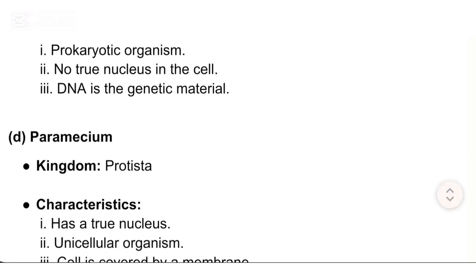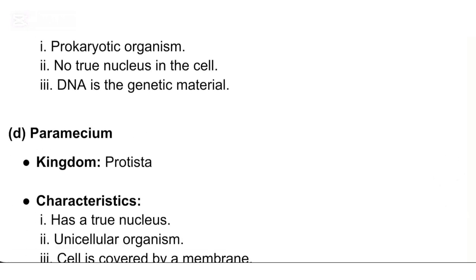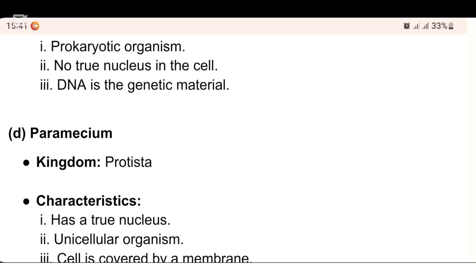Nostoc, Kingdom: Monera. Characteristics: I. Prokaryotic organism. II. No true nucleus in the cell. III. DNA is the genetic material. Paramecium, Kingdom: Protista. Characteristics: I. Has a true nucleus. II. Unicellular organism.